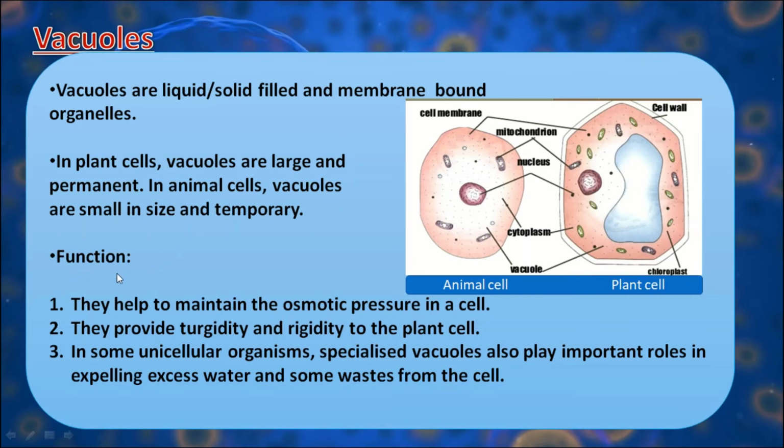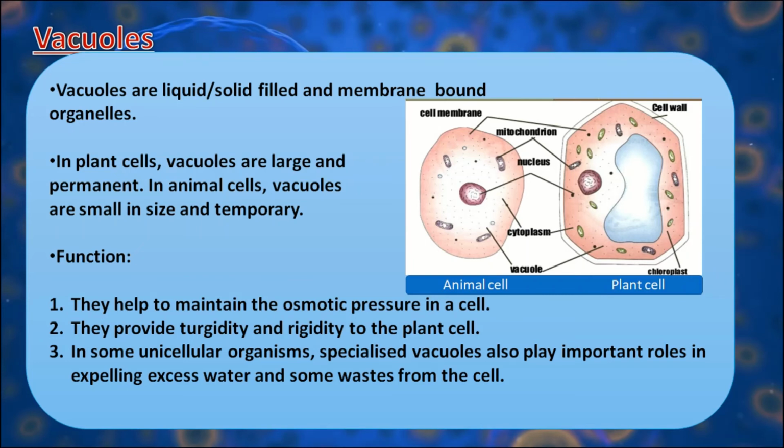Now, we will discuss the functions of vacuoles. They help to maintain the osmotic pressure in a cell. In the last session, we discussed osmosis. What is osmosis? Osmosis is the movement of water molecules from its higher concentrated region to its lower concentrated region. So, what is osmotic pressure? It is the minimum pressure that must be applied to the solution to stop the flow of water molecules.